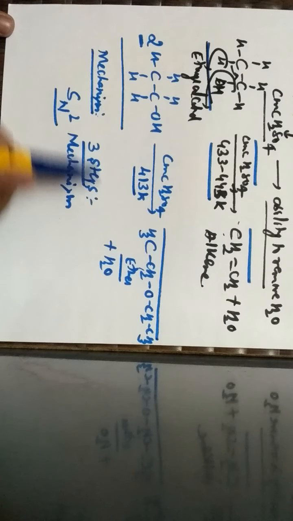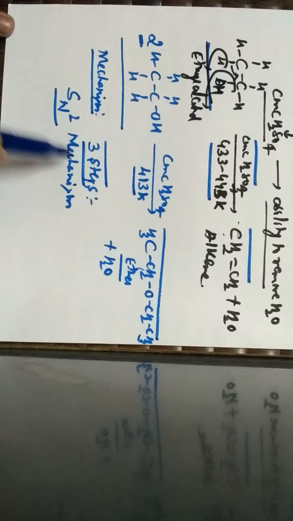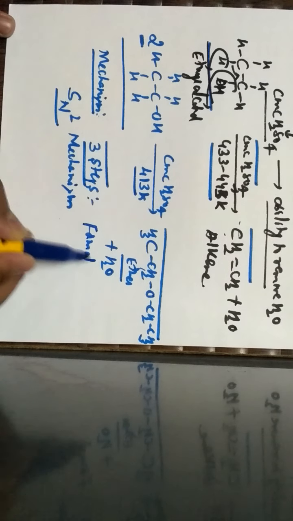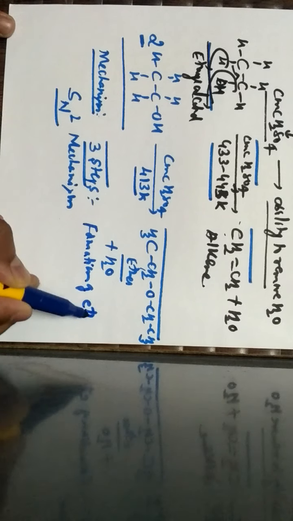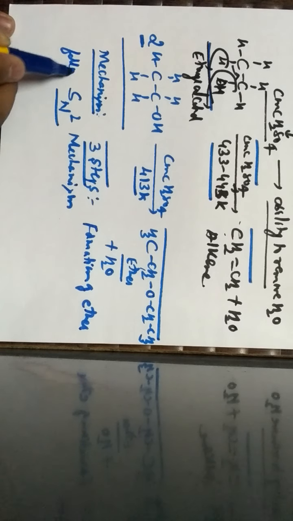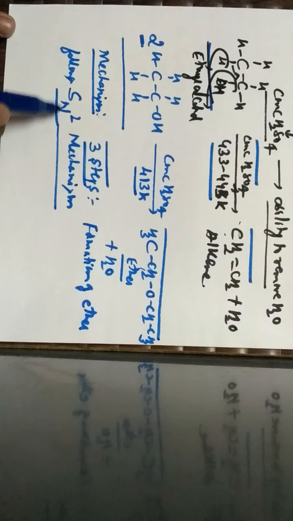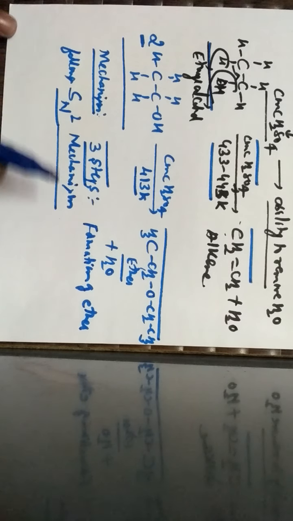The formation of ether follows the SN2 mechanism, which is known as bimolecular nucleophilic substitution reaction. Now let us discuss the three different steps in detail.